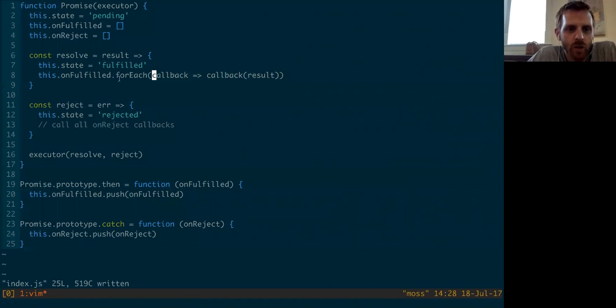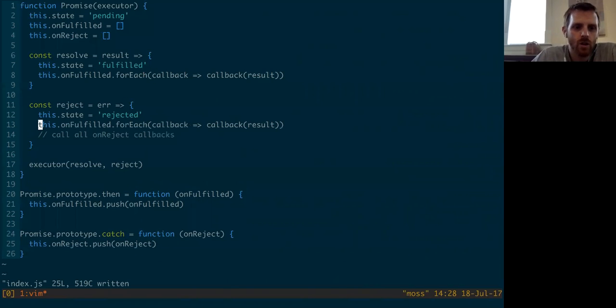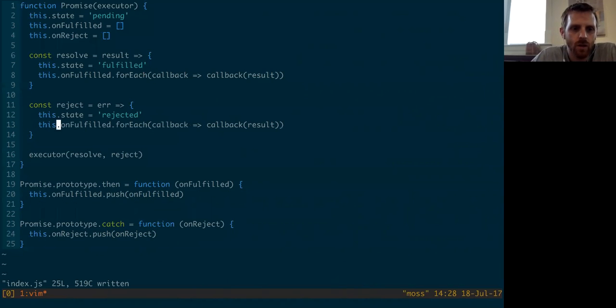Right, so for each onFulfilled callback, we take the callback and we call it with the result. Easy peasy. So onReject should look really similar. So onReject forEach callback, and call it with the error.